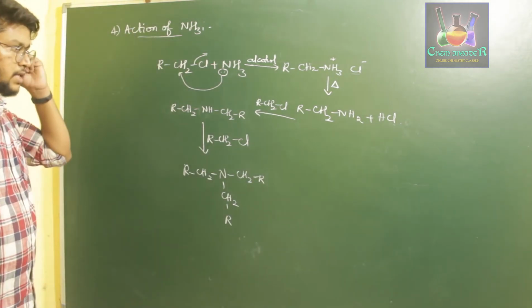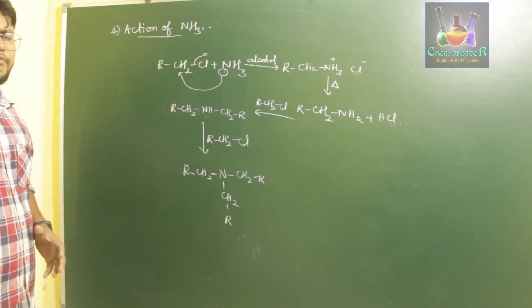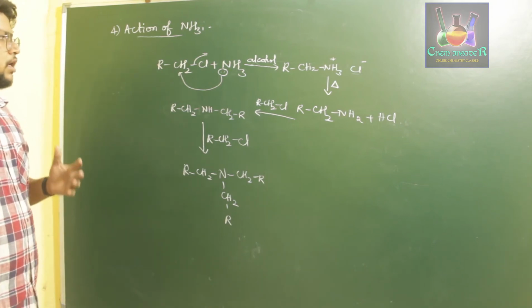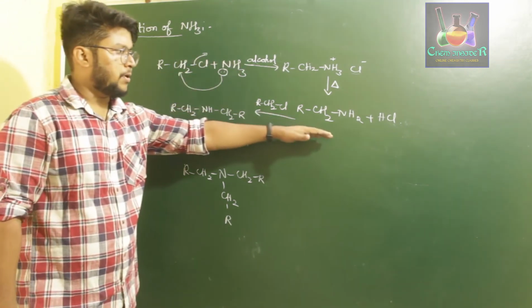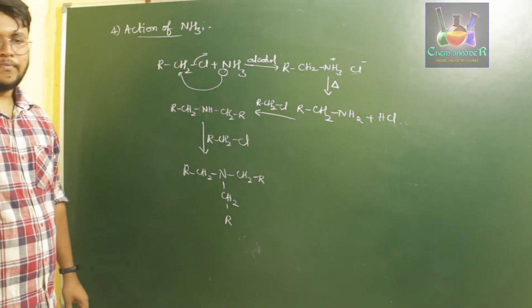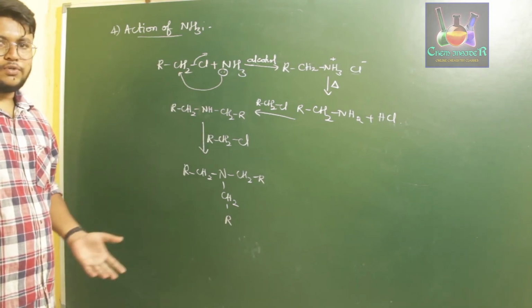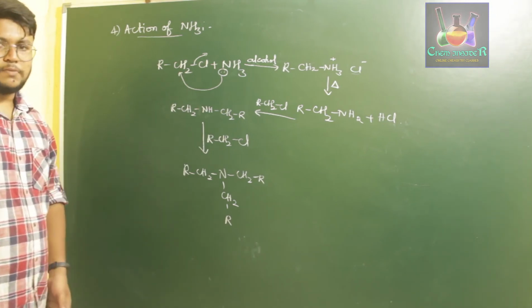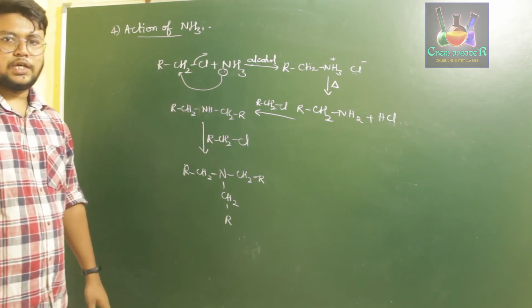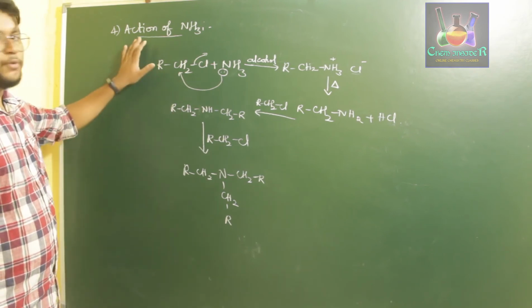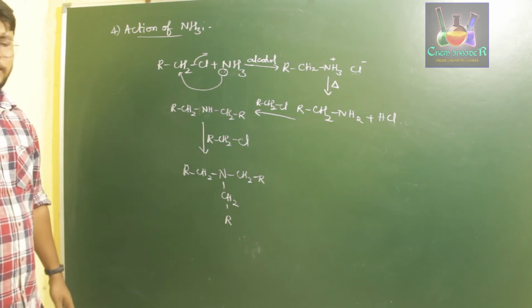So what we can say is, if you have excess amount of ammonia treating with haloalkane, the reaction just doesn't stop at forming a primary amine. It further continues to replace more amount of hydrogen with respect to RCH2 compounds and forms tertiary amine. So this is the action of ammonia on haloalkane.